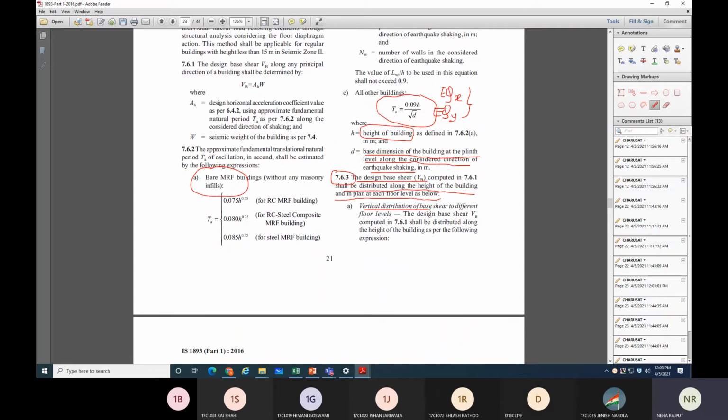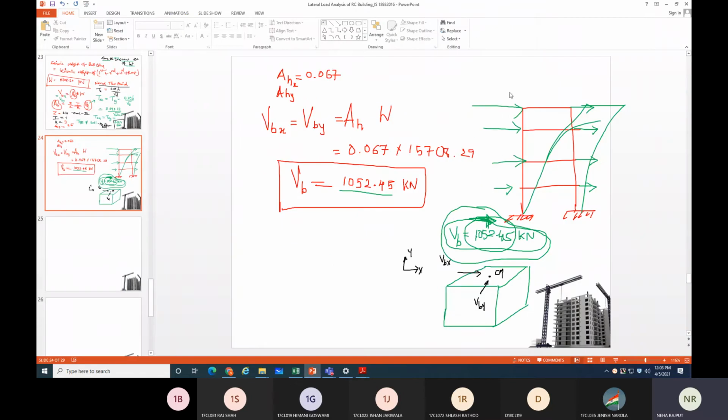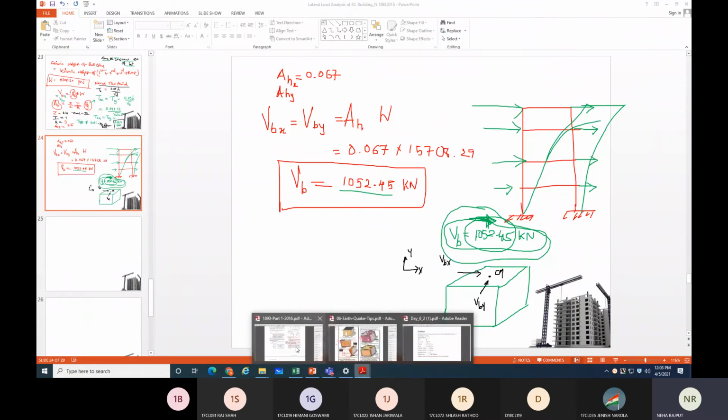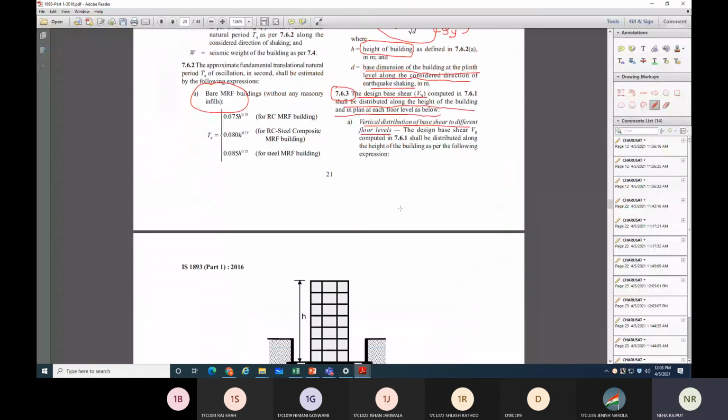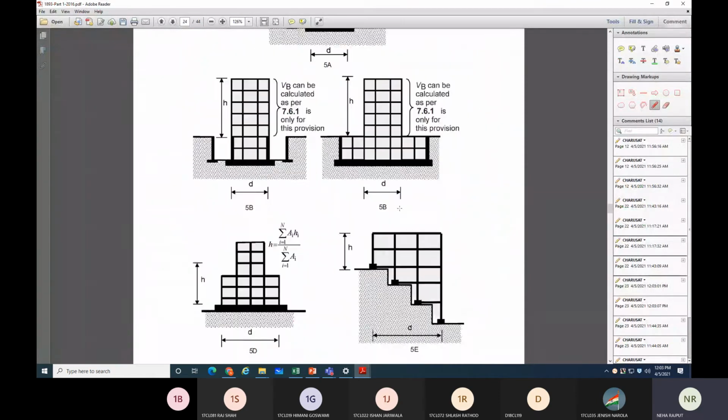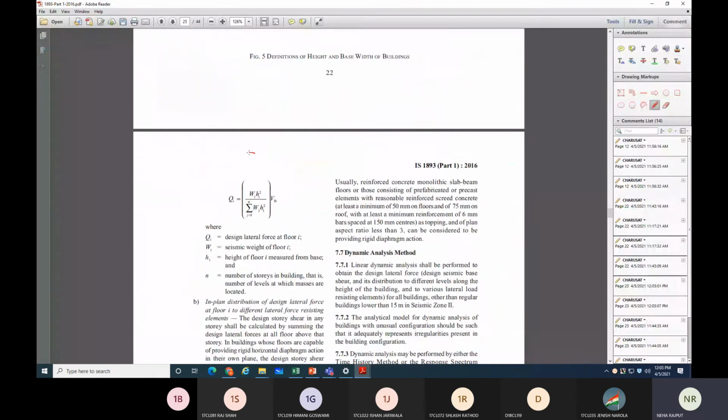So vertical distribution of base shear to different floor levels. Vertical distribution means like this, vertical distribution of base shear into the supporting floors, and that you can do by providing this equation.